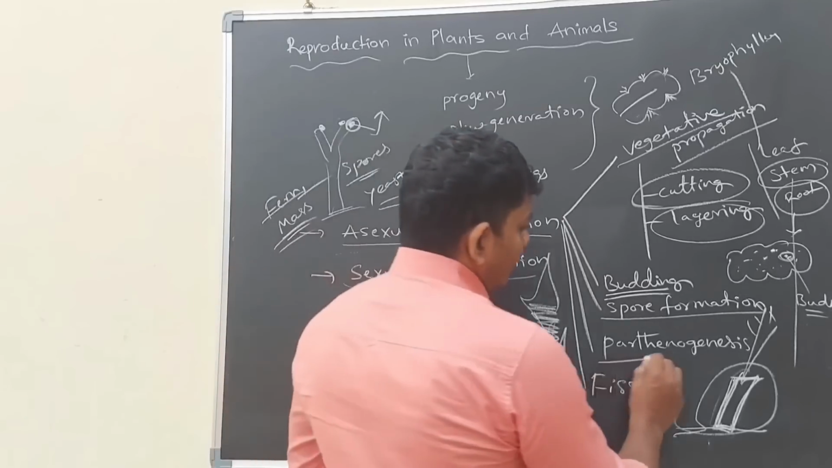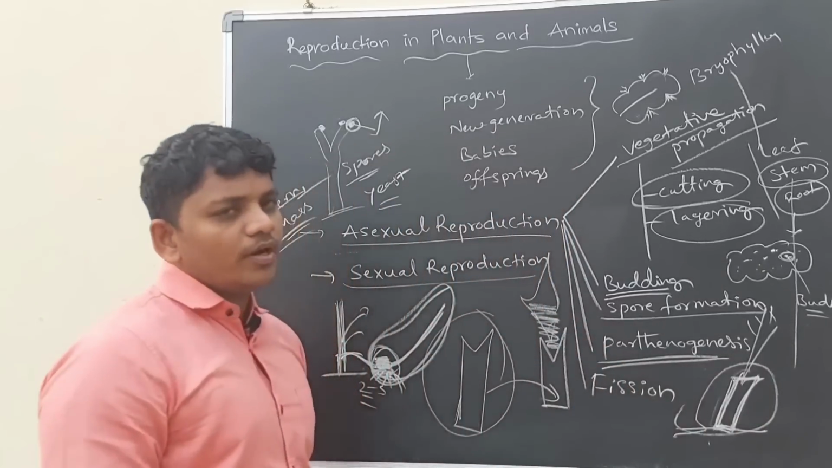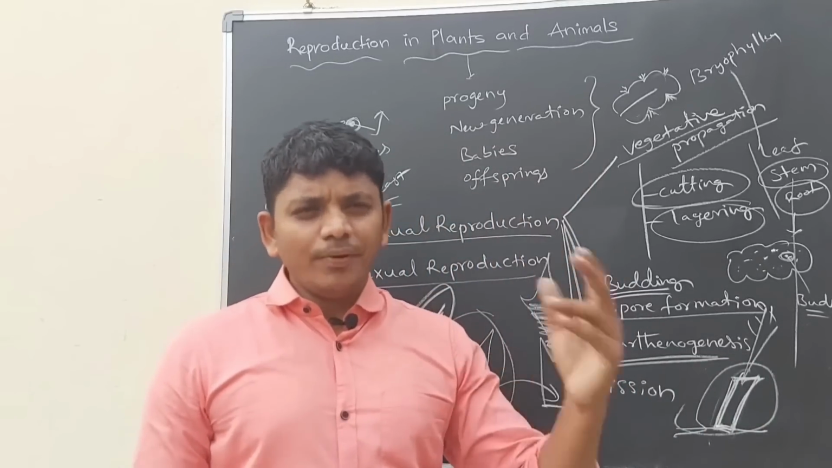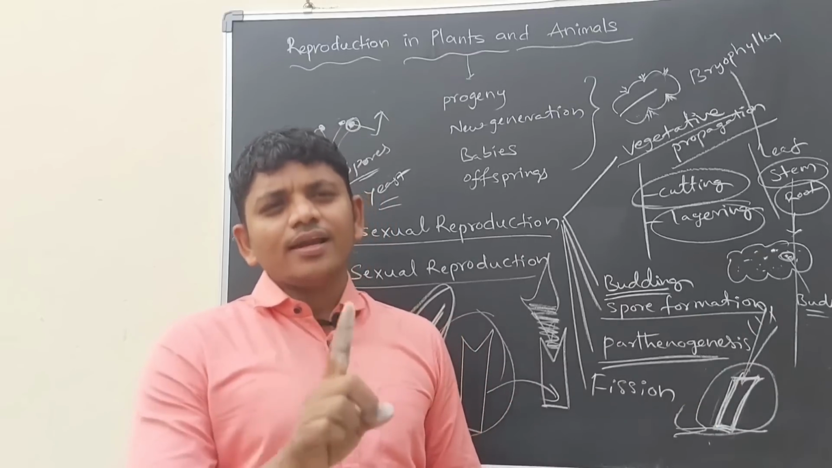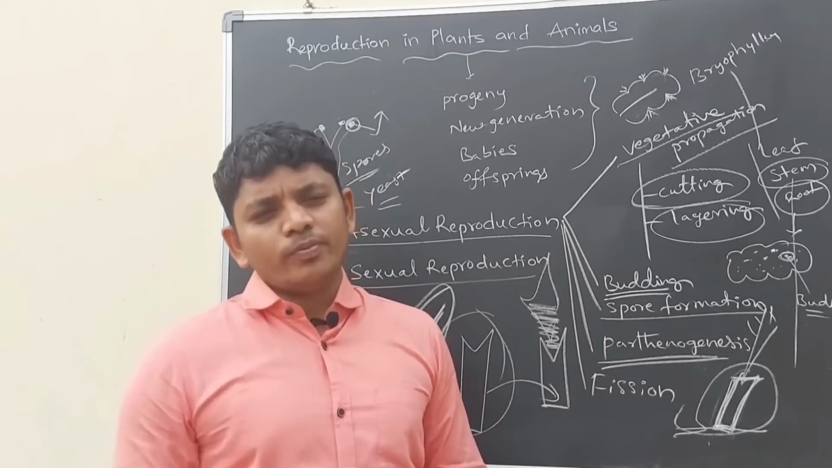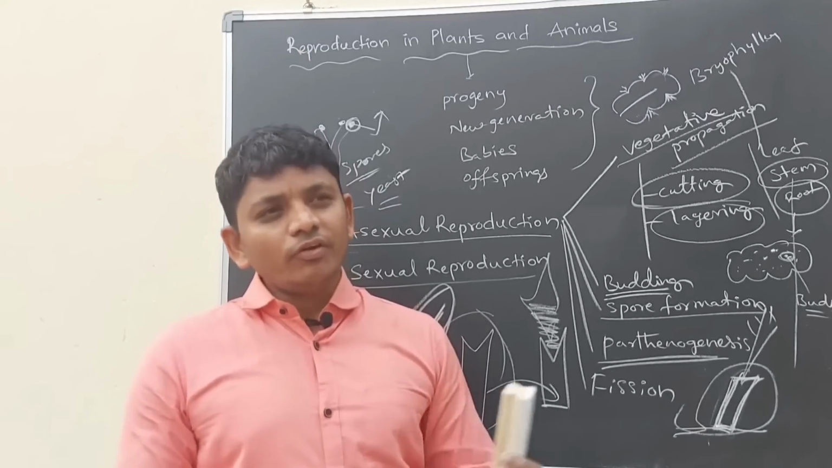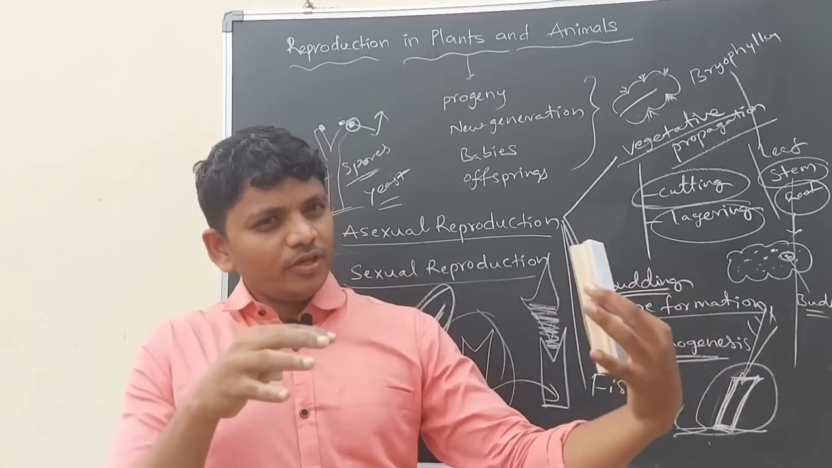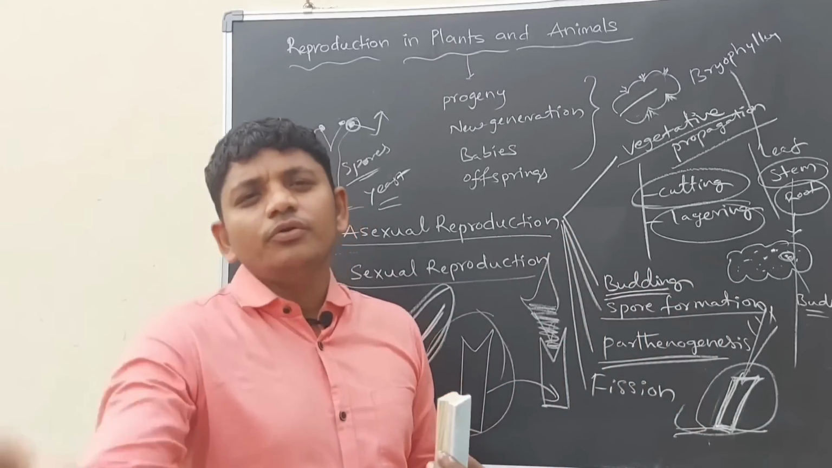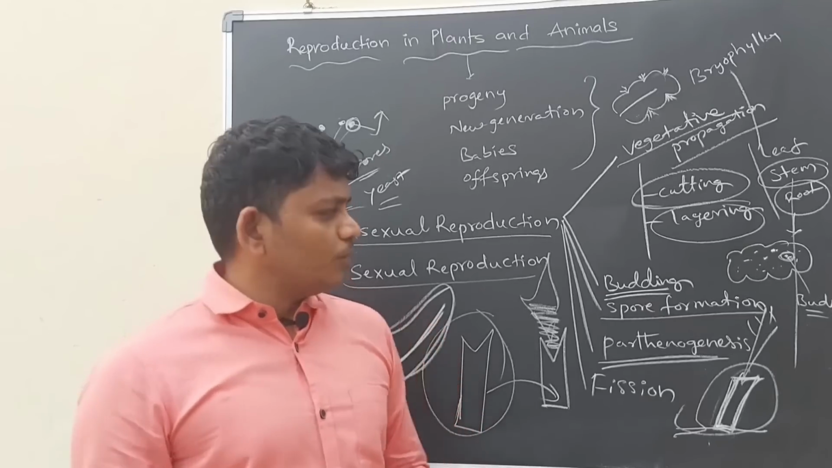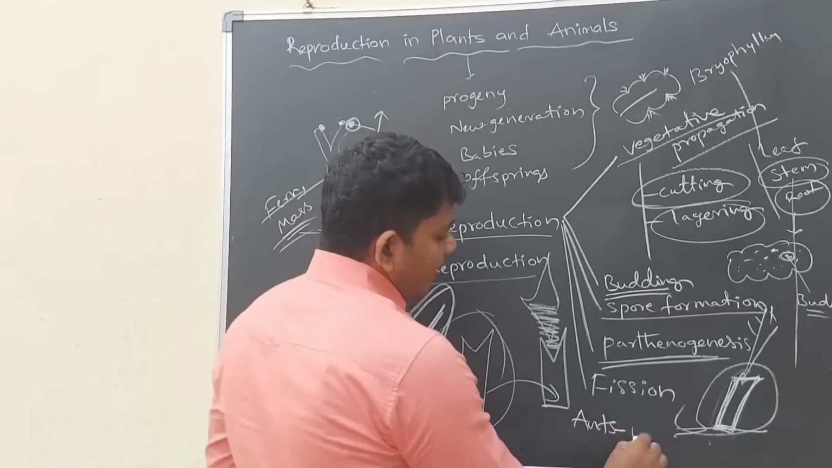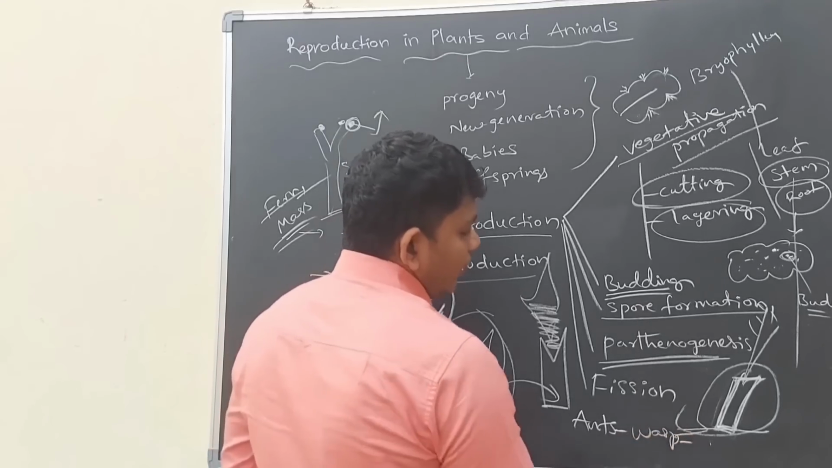Next one, parthenogenesis. Parthenogenesis also belongs to asexual reproduction. In this process, whether it is a plant or animal, a single organism is producing new offspring without fertilization, without mating of male and female. A single organism can give rise to new offspring. For example, ants and wasps and honeybees.